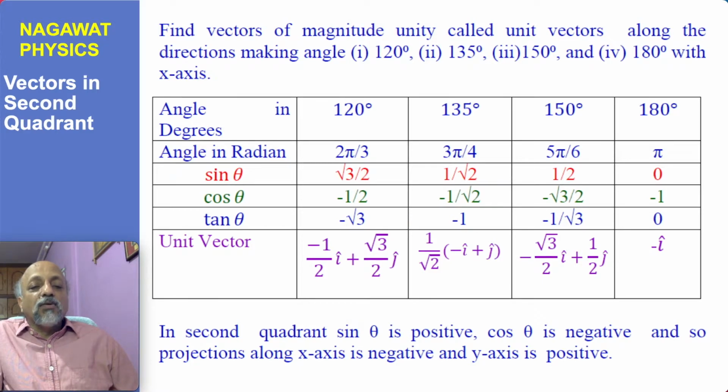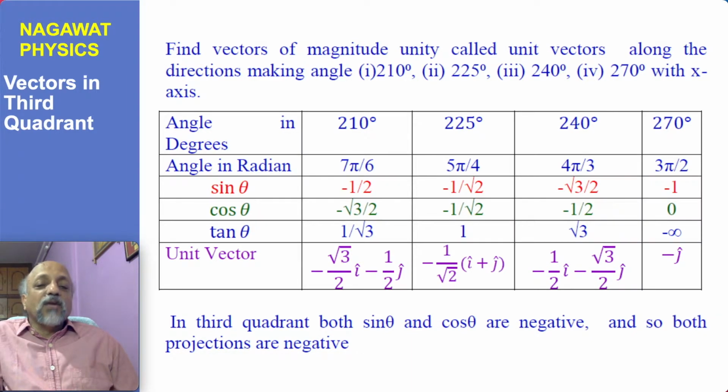Similarly, by writing cosine of 120 degrees times i cap plus sine of 120 degrees times j cap and substituting the values, I have written the unit vector. When it makes an angle of 135 degrees it is given by 1 by root 2 times minus i plus j, and that inclined at 150 degrees to the x-axis has the unit vector minus root 3 by 2 i plus half j, and 180 degrees is exactly the negative x-axis, or minus i cap. In that manner we can understand the vectors in the second quadrant.